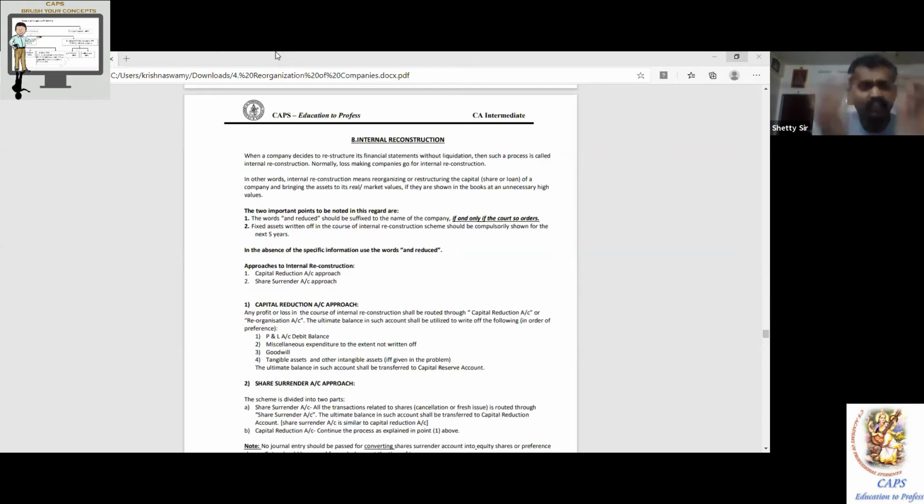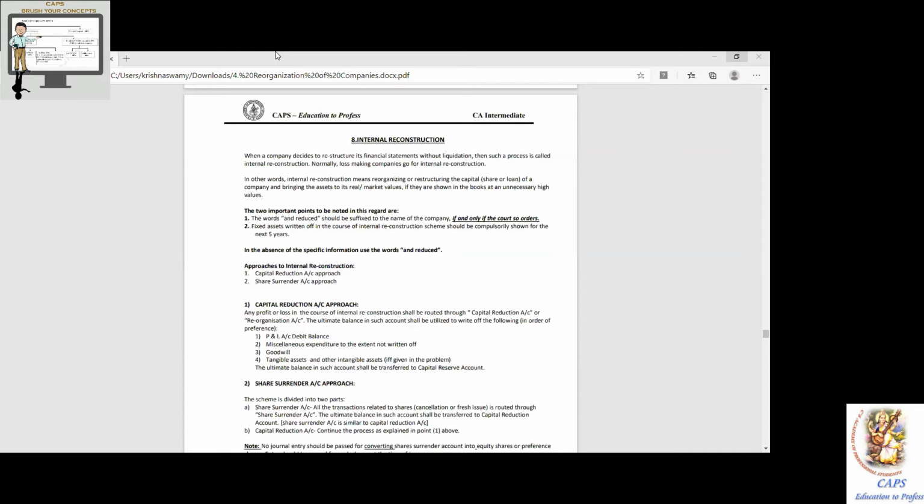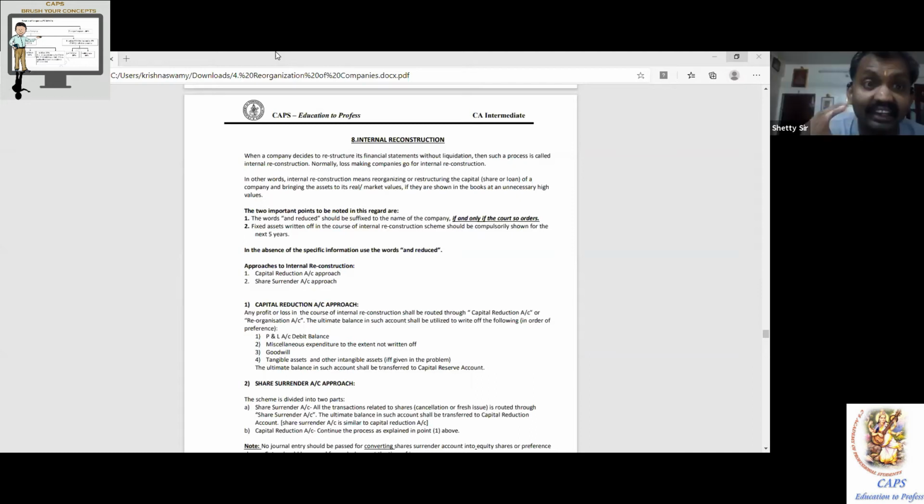or any loss, transfer to what? Initially, the capital reduction account. At the end, whatever the balance in the capital reduction account, we have to beautify the balance sheet. How to beautify the balance sheet? On the asset side, all of you listening? Yes, sir. Okay. On the asset side, in a traditional format, I'm trying to say,